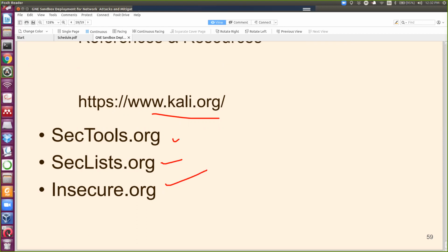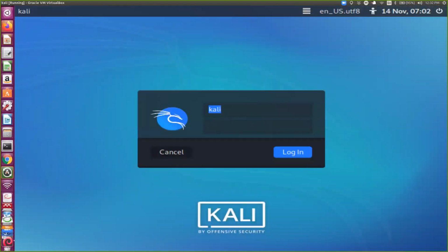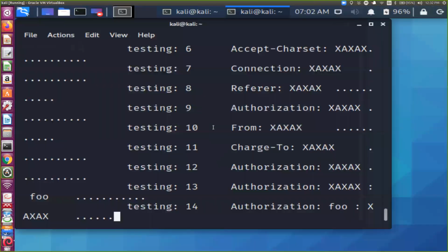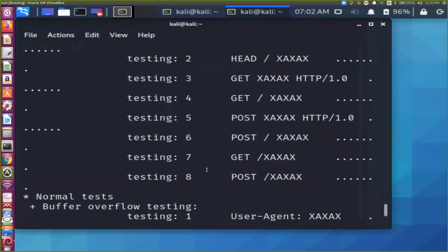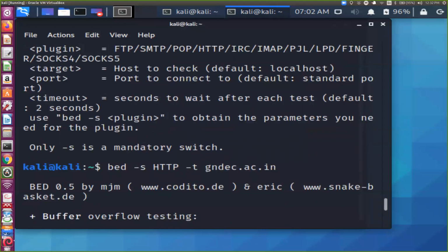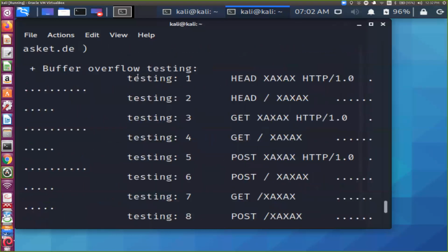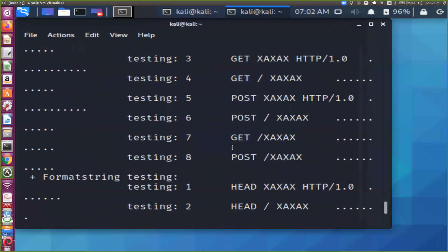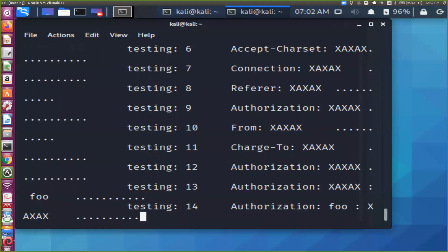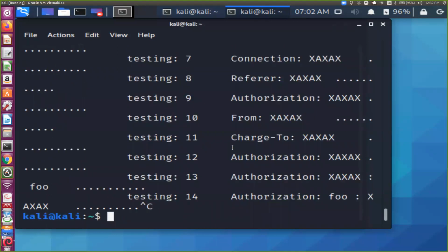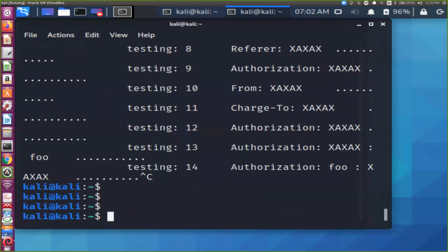Now come back to Kali Linux. We have performed one test, so you still require a lot of patience. It's doing buffer overflow testing, still it's running, so it may take some more time, so I'm quitting in between. After that, now we'll test hping. So hping3, and then we can give the website.